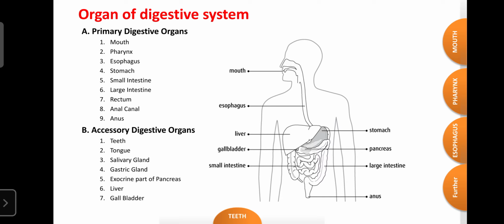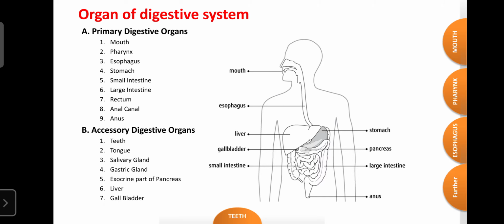The accessory digestive organs are the teeth, tongue, salivary gland, gastric gland, the exocrine part of the pancreatic gland, liver, and gallbladder. These accessory digestive organs are glands. They are helpful for the primary digestive organs in the digestion and absorption of food. So the organs of the digestive system are mainly categorized into two types: primary digestive organs and accessory digestive organs. Now we can learn one by one.